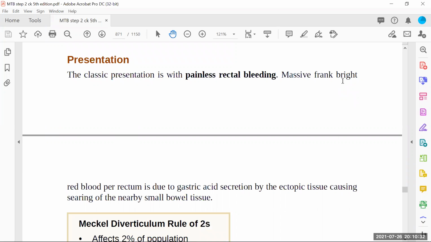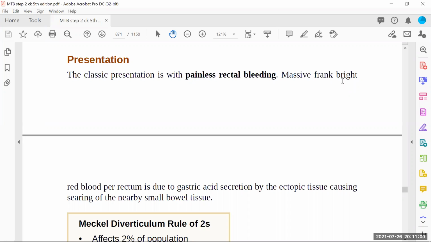Most of the time, when bleeding per rectum is there, and bleeding from the umbilical cord is also there, then we think about hemorrhagic disease of the newborn. When the baby has vitamin K deficiency, they usually present in this way: bleeding from the rectum, bleeding from the nose, plus the most important site, the umbilical cord. So don't confuse this diverticular rectal bleeding with the hemorrhagic disease of the newborn.